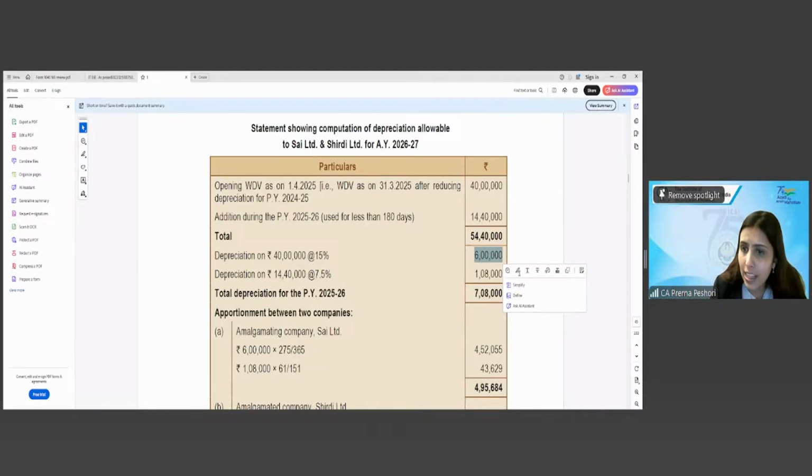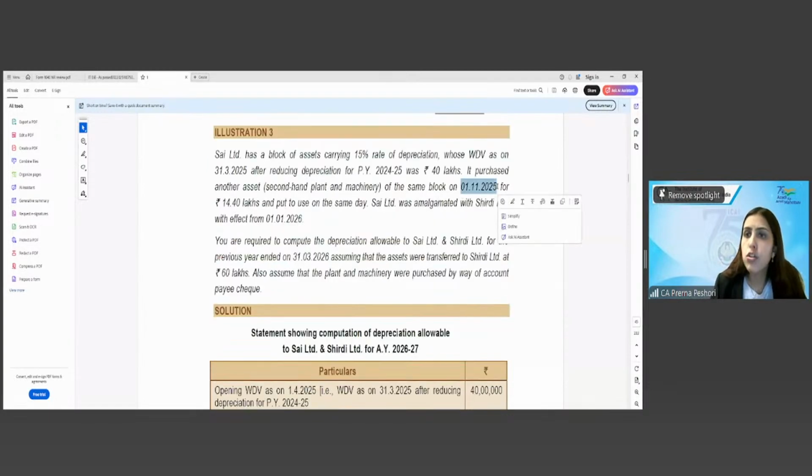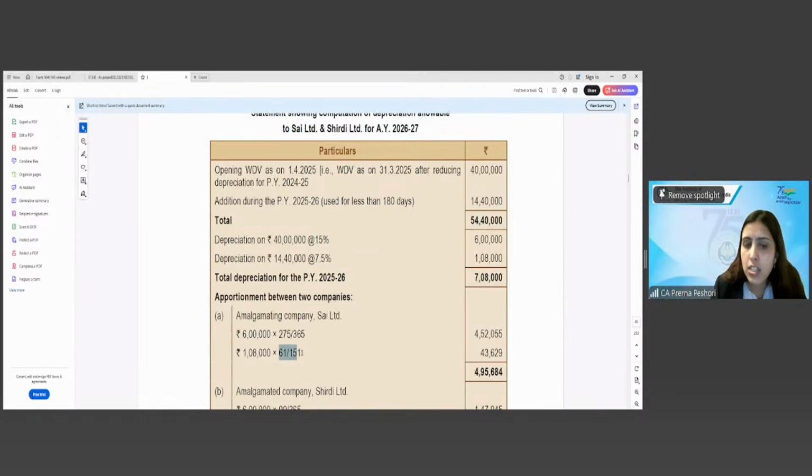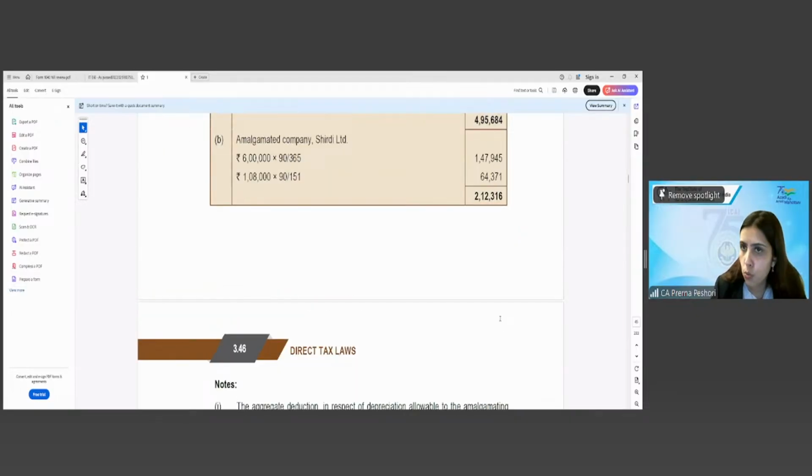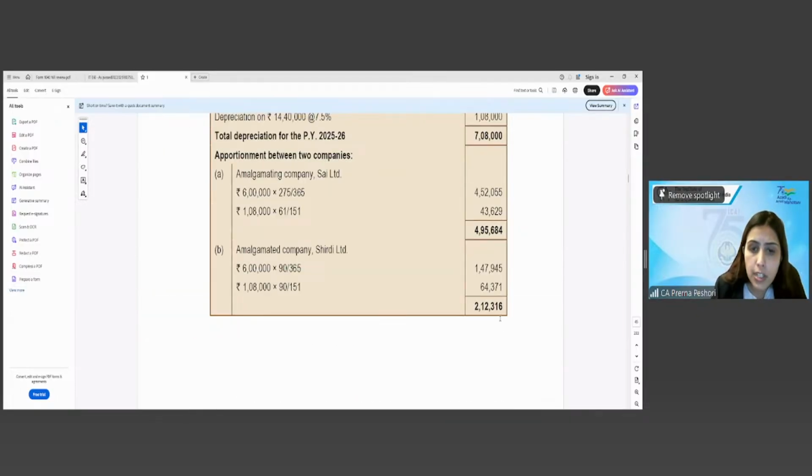On this 1 lakh 8,000, since this is purchased on 1st November, it is used for November and December, 2 months, right? So it is allocated for 61 days divided by the total days the asset is used from November to March, 151 days. Basis that you will allocate the depreciation between the two. So first you calculate the depreciation as if the amalgamation had not taken place, and then you allocate between the two based on the number of days the asset has been used.